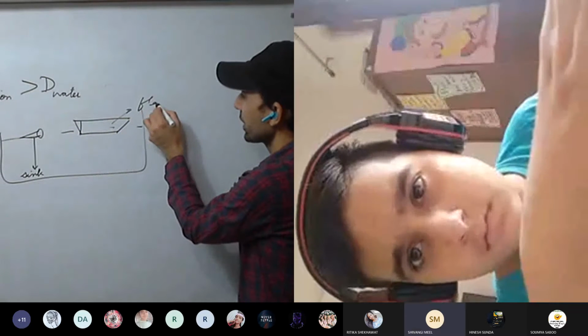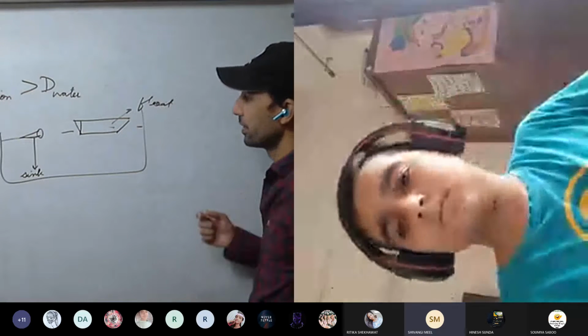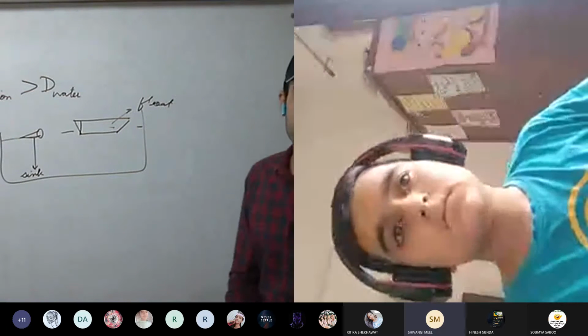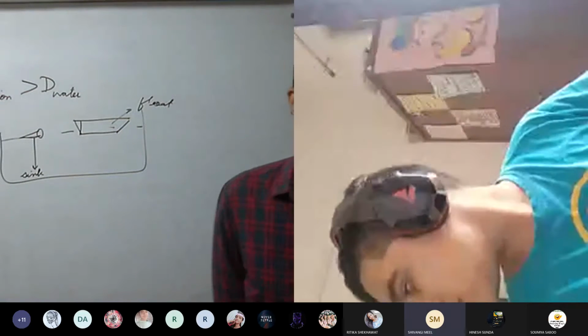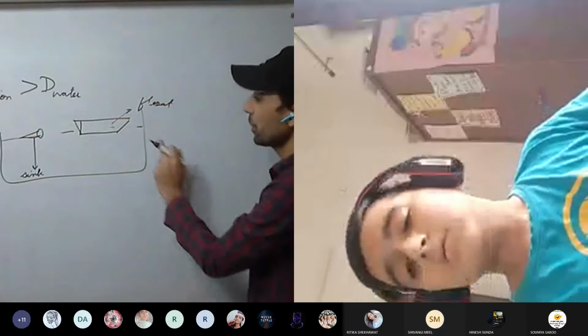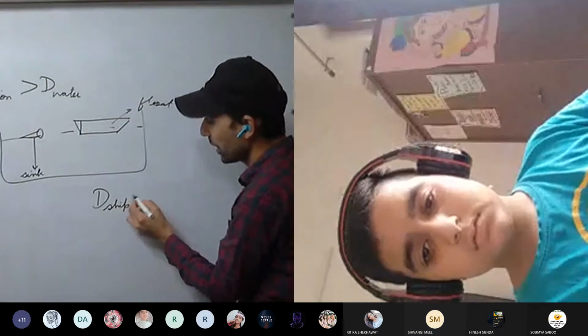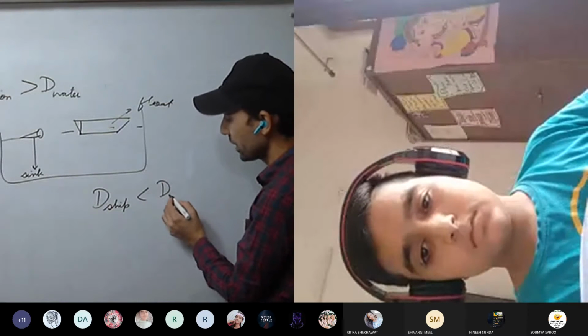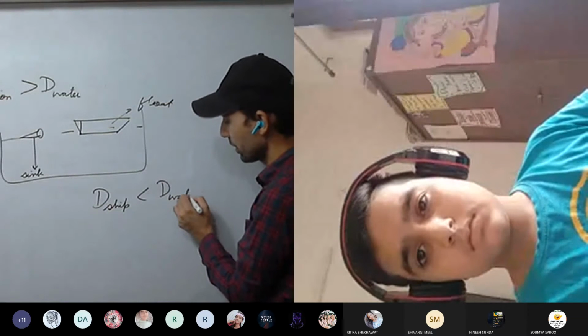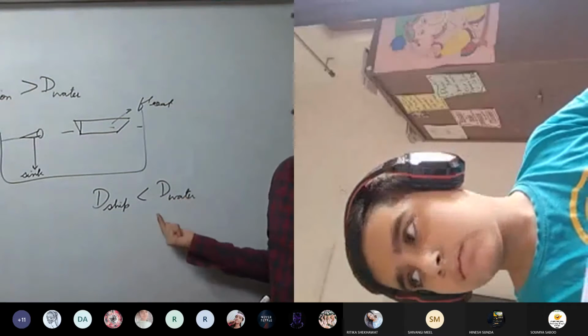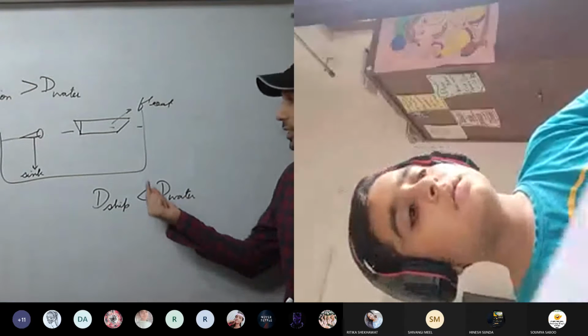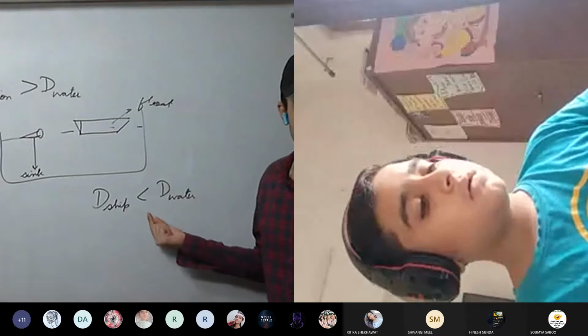What is the reason behind that? Okay, what is the principle of flotation? That is, the density of the ship must be less than the density of water. This must be followed. This is the only principle of flotation.